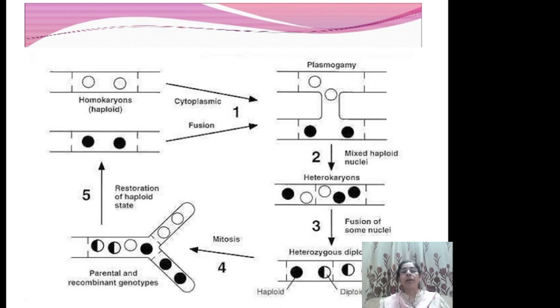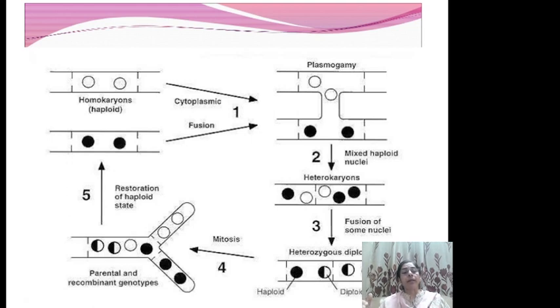This mixed haploid nuclei, which we call heterokaryons because they come from different thalli having different nuclei, undergoes fusion of some of the nuclei, resulting in a hybrid kind of nucleus representing both nuclei. When this undergoes mitosis, some nuclei are of thallus 1, some are of thallus 2, and a third type are a combination of 1 and 2. So this represents both the parental genotypes as well as the recombinant genotypes.